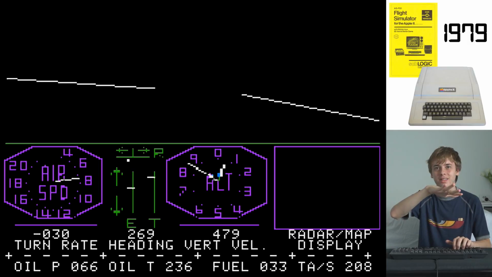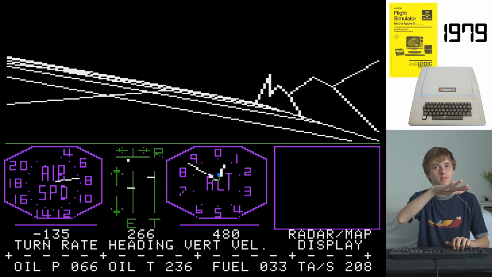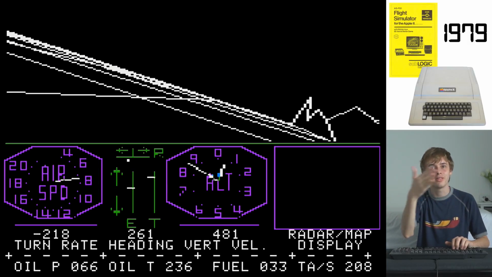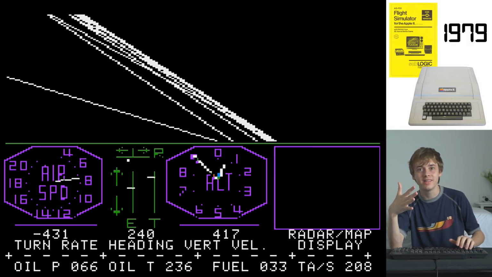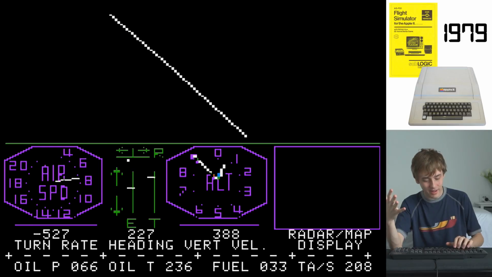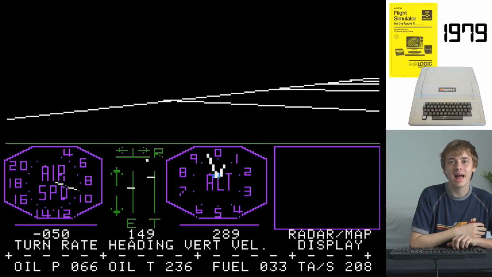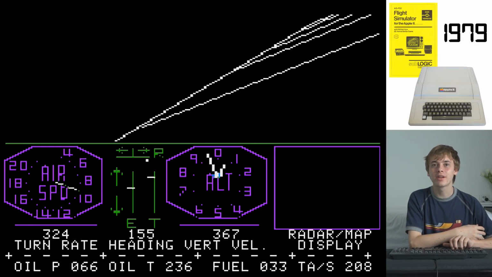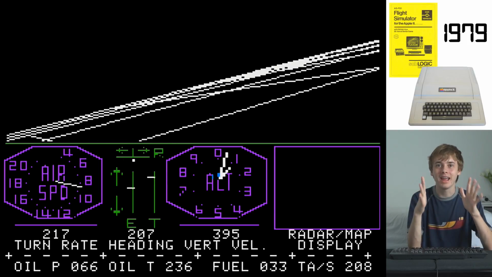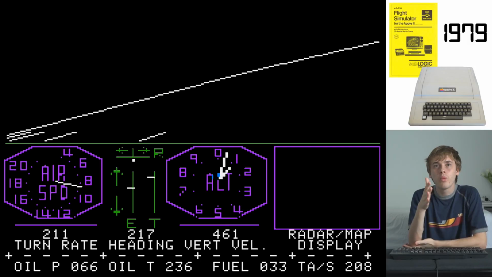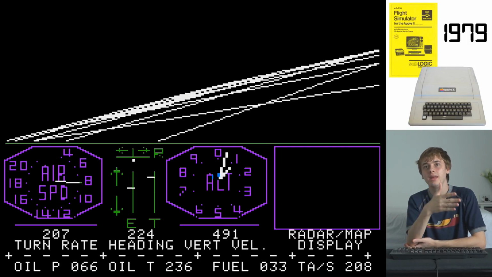So if I start going this way... Okay, so I'm getting away from the mountains now. Let's try and get ourselves away from these mountains and see something other than these mountains. Okay, don't fly into the blackness. We're now flying out of the grid. We want to stay in the grid, not out of the grid. Okay, stay like that. So to the far west on the other side of the world is the enemy airfield.